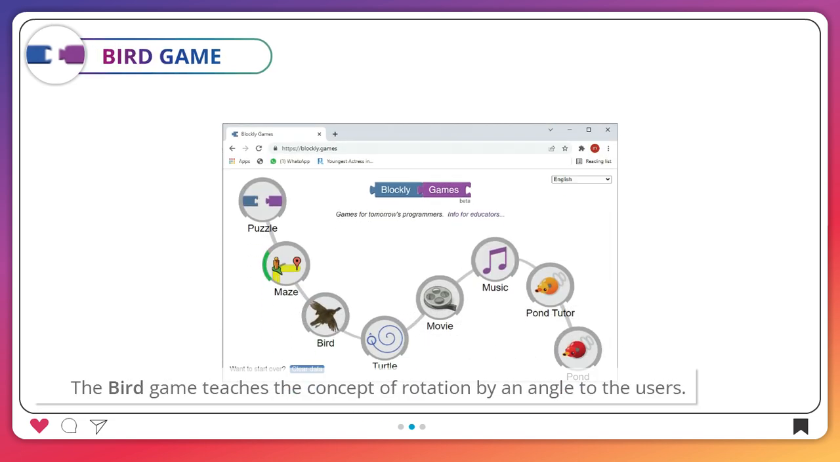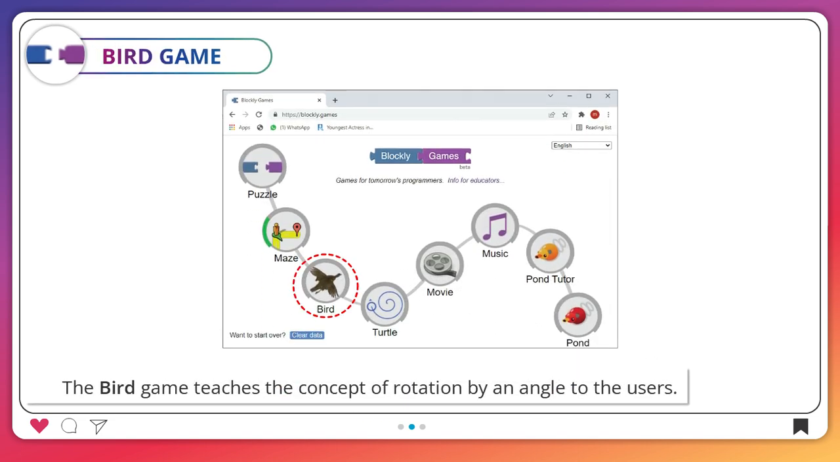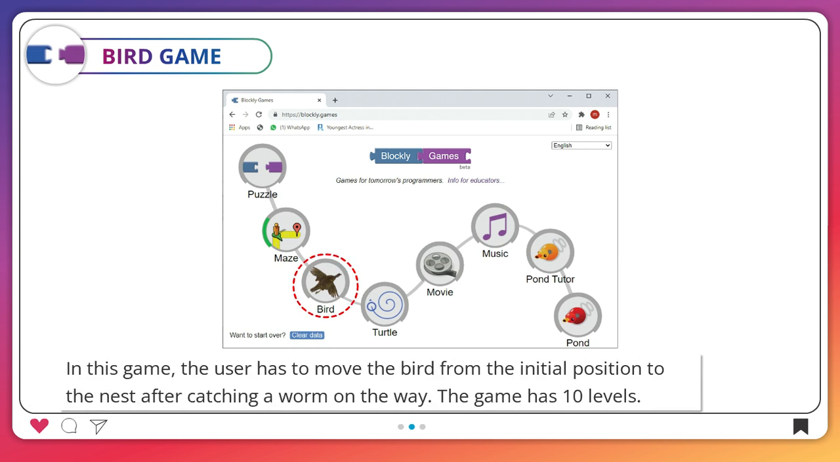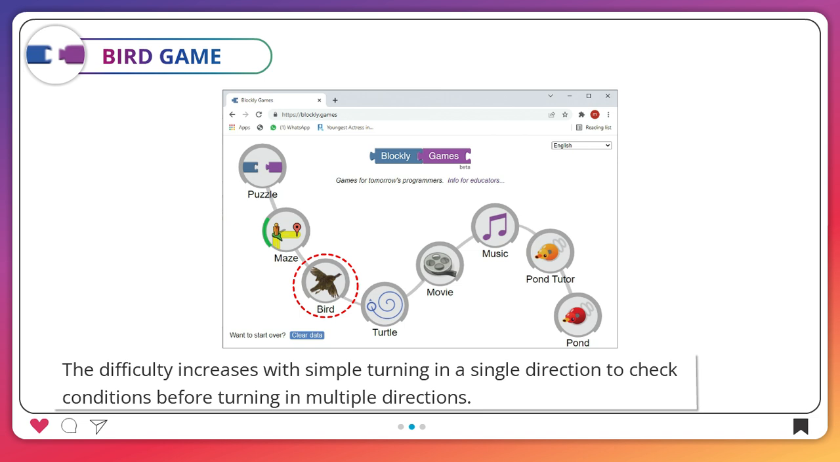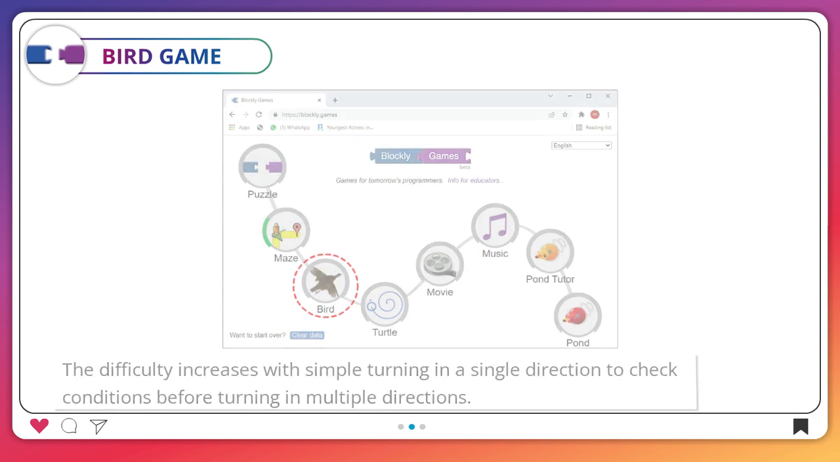Bird game. The bird game teaches the concept of rotation by an angle to the users. In this game, the user has to move the bird from the initial position to the nest after catching a worm on the way. The game has 10 levels. The difficulty increases with simple turning in a single direction to check conditions before turning in multiple directions.